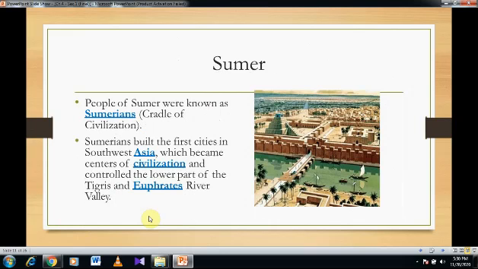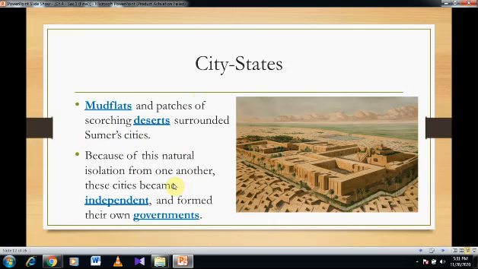So to start with Sumer, the people of Sumer were known as the Sumerians. The Sumerians built the first cities. These first cities became the center of civilization, and they controlled the lower part of the Tigris and the Euphrates River Valley. As we said, there was a certain system of living and ruling in the Sumerian city states, or in the Mesopotamian civilization.